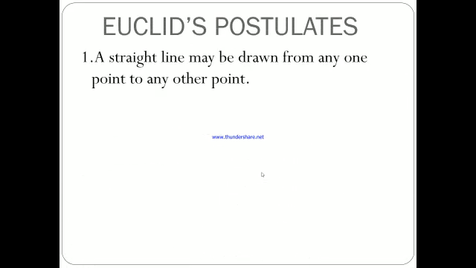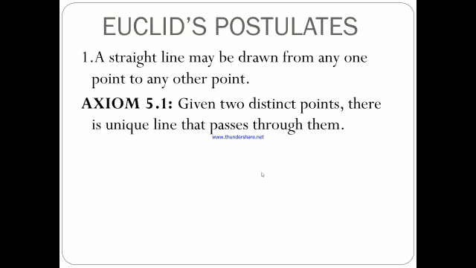Now let's discuss Euclid's 5 postulates. First one, a straight line may be drawn from any one point to any other point. Note that this postulate tells us that at least one straight line passes through two distinct points, but it does not say that there cannot be more than one such line. However, in his work, Euclid has frequently assumed, without mentioning, that there is a unique line joining two distinct points.